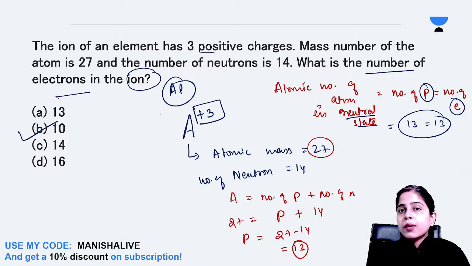So its mass number is 27, and if it loses 3 electrons, it will acquire a charge of +3 and will have 10 electrons in the ionic form. Okay, so 10 is the correct option over here. Yes, Ozar, very good. So 10 is the correct option here.